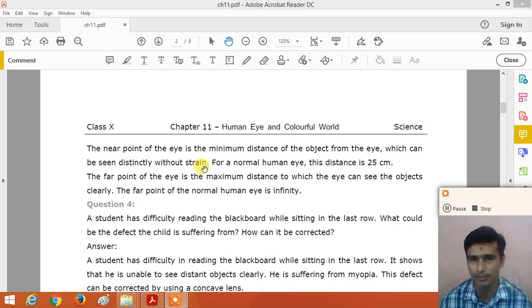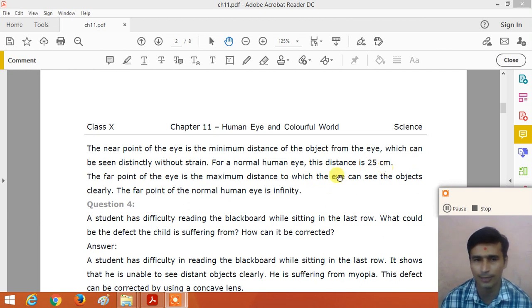For the normal human eye, the near point distance is about 25 centimeter.